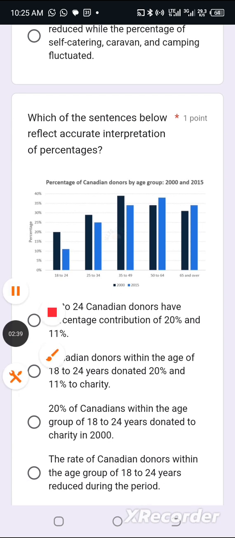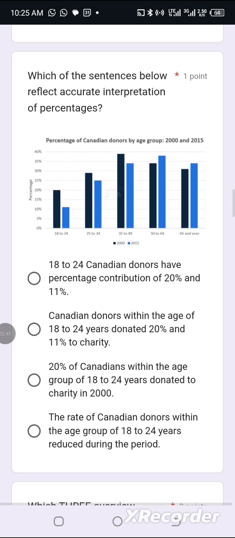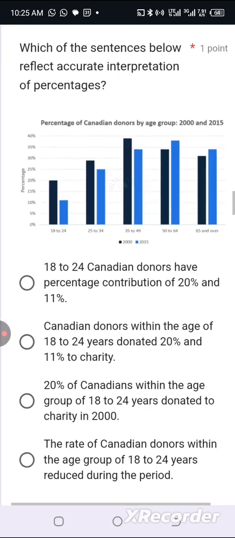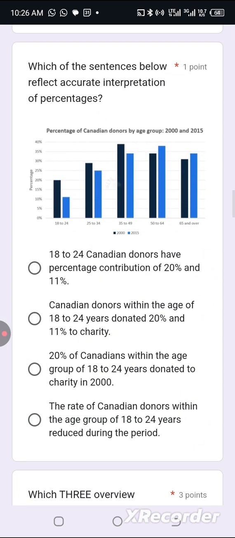Okay. Next one. Which of the sentences below reflects accurate interpretation of percentages? 18 to 24 Canadian donors. No. This thing is about age group. 18 to 24 represents a particular age group. 18 to 24 years, 25 to 34 years, 35 to 49 years. Those are age groups. So option A is out of it. Option A does not reflect that you understand the concept of age group.